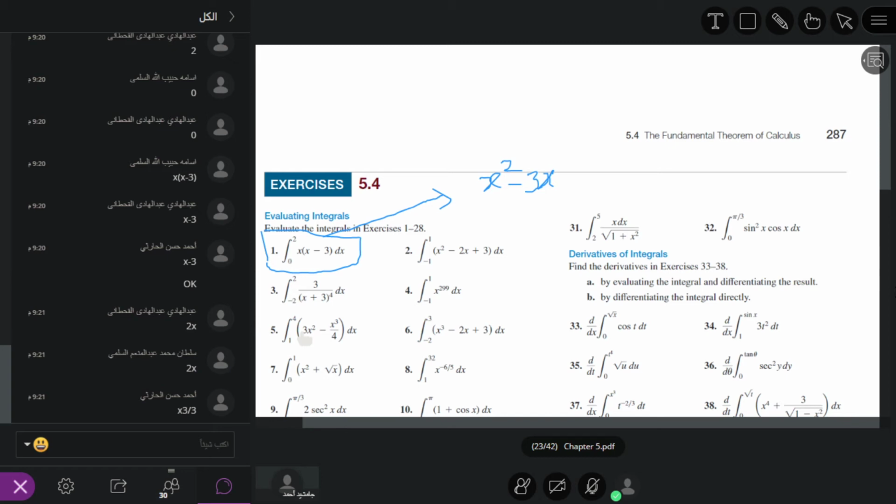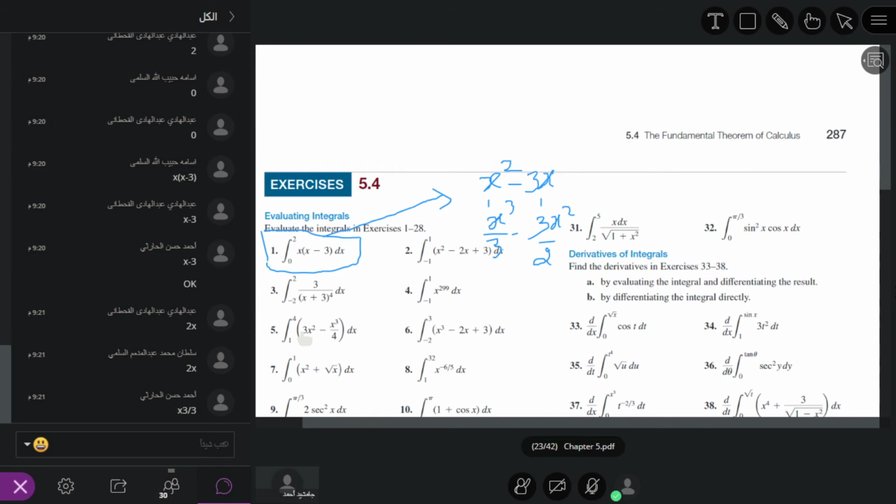So that is why, here, the antiderivative of this is x power 3 divided by 3, minus the antiderivative of 3x, which is 3x square divided by 2. Okay, x power 3 divided by 3 minus 3x square divided by 2. So we have the following antiderivative.